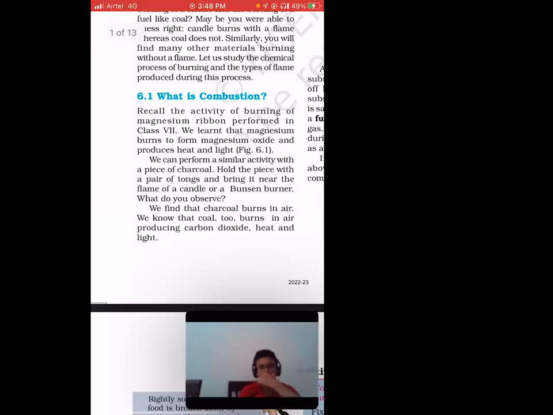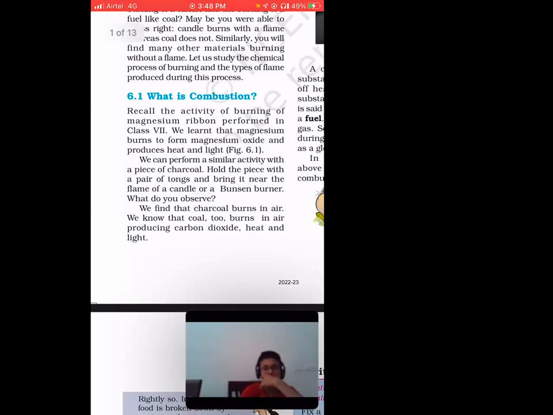Now, next, what is combustion? So this is important, right? Recall the activity of burning a magnesium ribbon performed in class 7. You remember that magnesium ribbon when you were doing the chemistry part? 7th class?